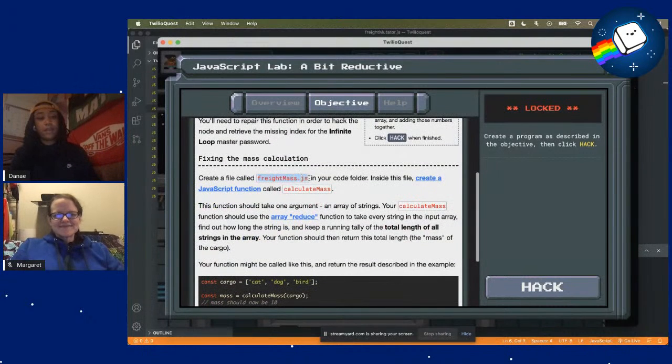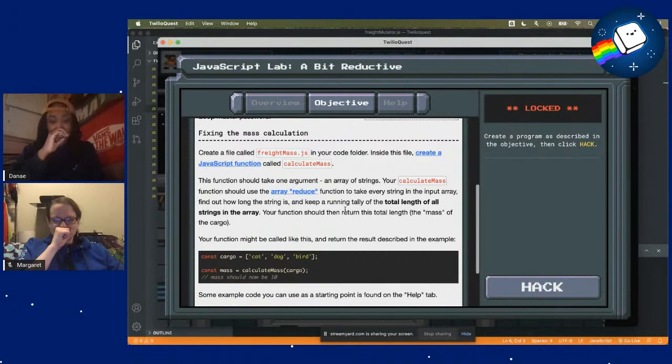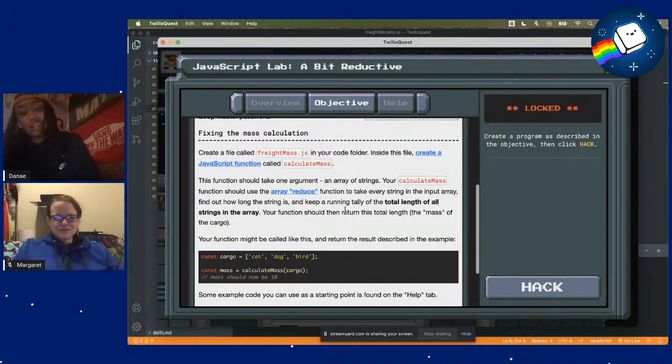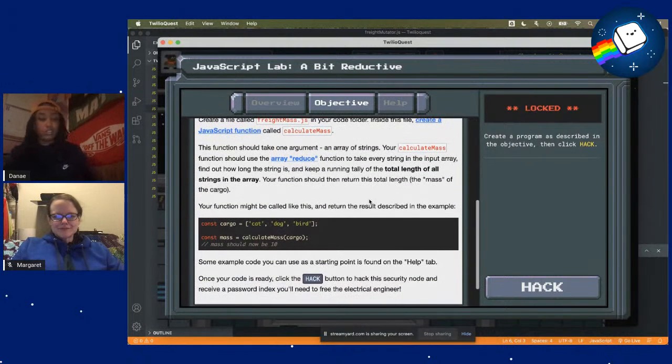So we have the right mass file is what we're going to create. And we're going to create a function called calculate mass. This function will take in one argument, similar to the last ones, an array of strings. And we should use the array reduce function to take every string in the input array, find out how long the string is, and keep a running tally of the total length of all strings in the array. Okay, we can do that. And then we'll return the total length, so the mass of the cargo.